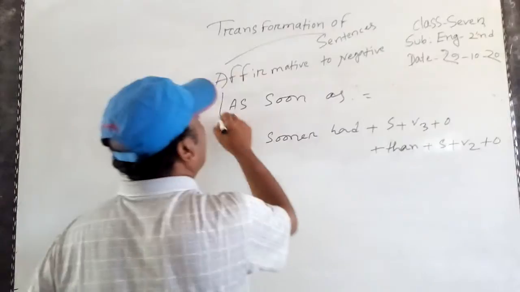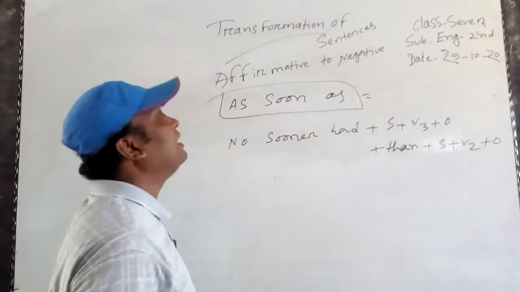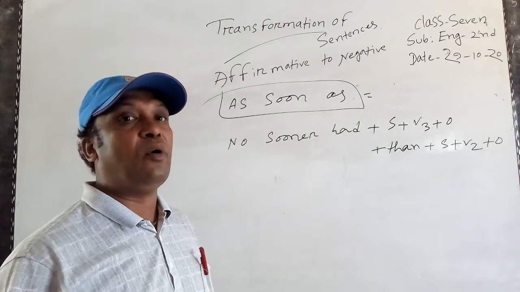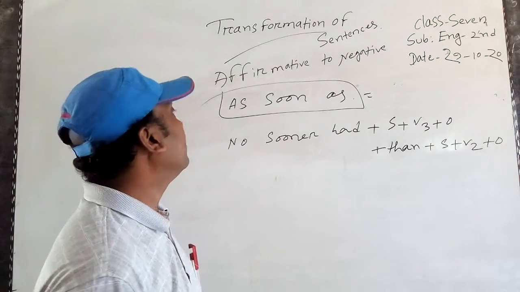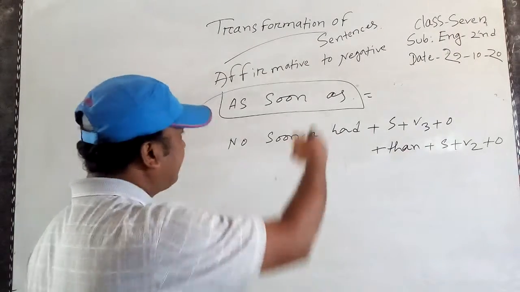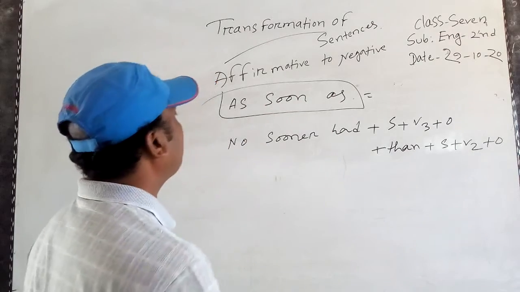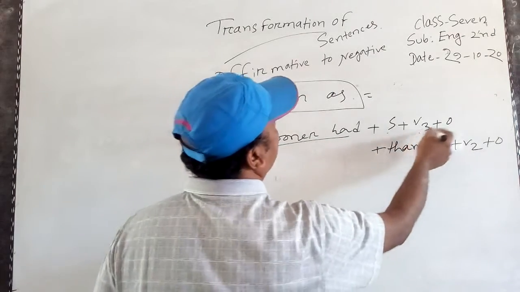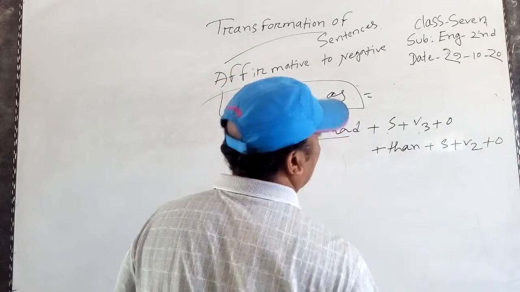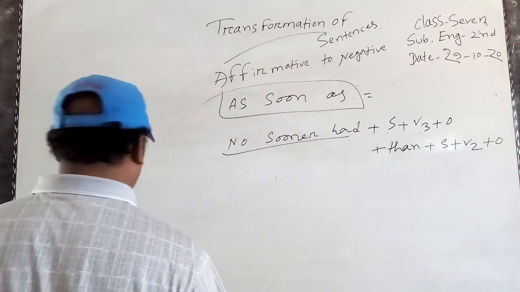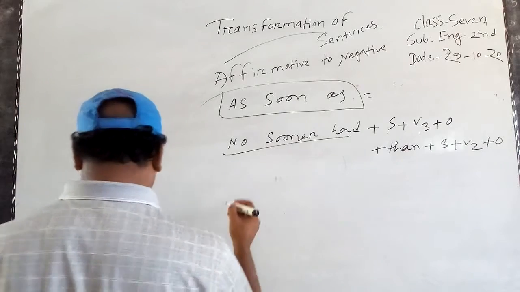If you see any sentences with as soon as, you have to negate these sentences. Instead of as soon as, you have to use no sooner had, subject, V3, object, then subject, V2, object. I can give you an example, you will easily understand.